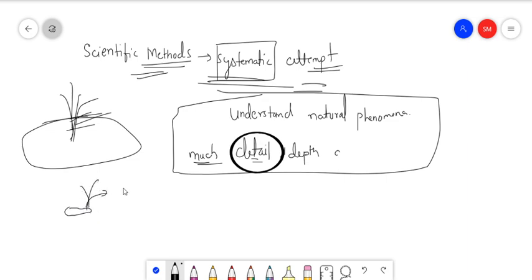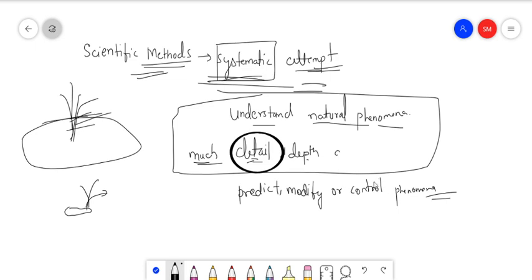So after the systematic attempt and understanding the natural phenomena in much detail and depth, we will use this knowledge to predict or modify or control that particular phenomena. I hope this much is clear.